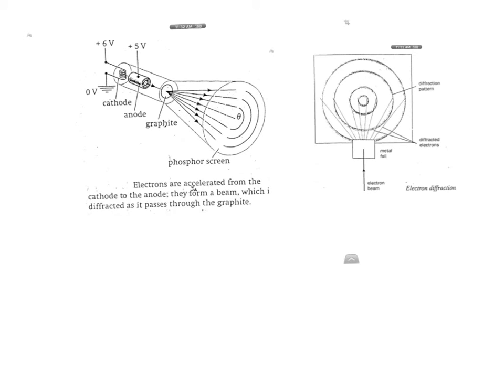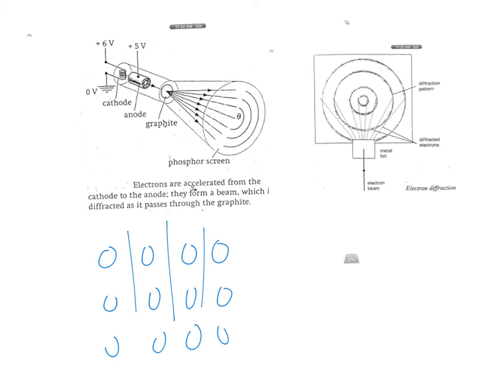Because you have spaces between the atoms, if I were to draw, you have spaces which are vertical. At the same time, you also have spaces between them which are horizontal, right? And then you also have depth, so it goes through multiple diffraction. So what comes out, after the X-ray passes through the thin metal foil, you will definitely get concentric circles, circle over circle over circle. This is if you're using X-ray.